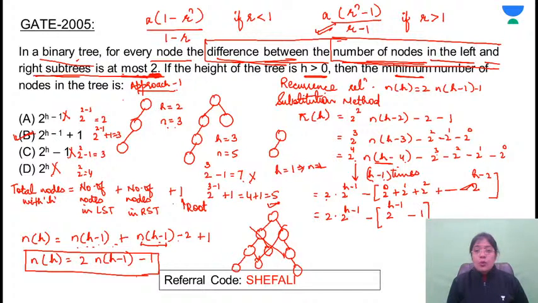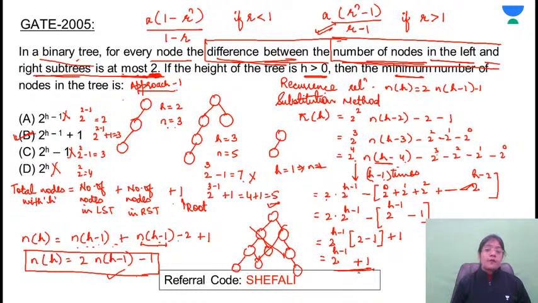Minus 1 divided by 2 minus 1 is 1. Just simplify this. Divided by r is 2, 2 minus 1. Simplify this. So 2 into 2^(h-1). If you take this term common, you'll get 2 minus 1 and plus 1. So this will be 2 raised to power h minus 1 plus 1. So we got the recurrence, and after that I have solved the recurrence.